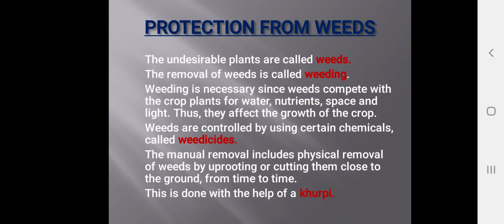Weeds are controlled by using certain chemicals called weedicides. The manual removal includes physical removal of weeds by uprooting or cutting them close to the ground from time to time. This is done with the help of a kurpi. So physical weeding is done with the help of a kurpi.